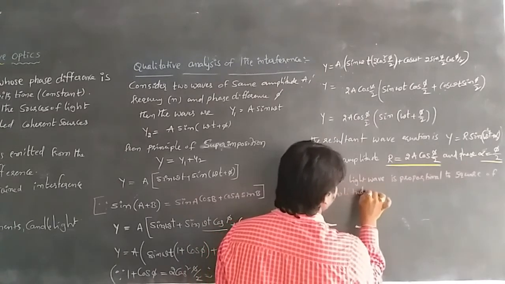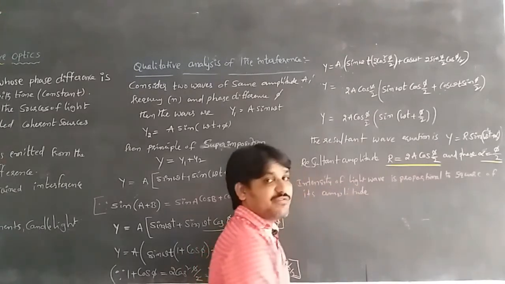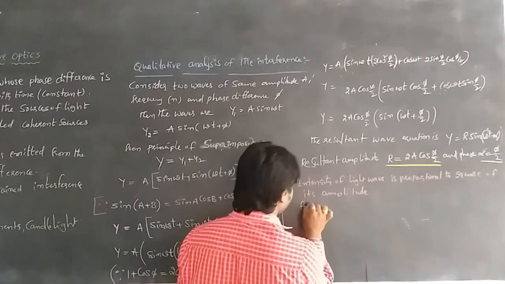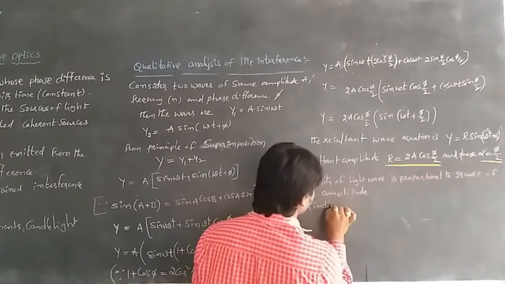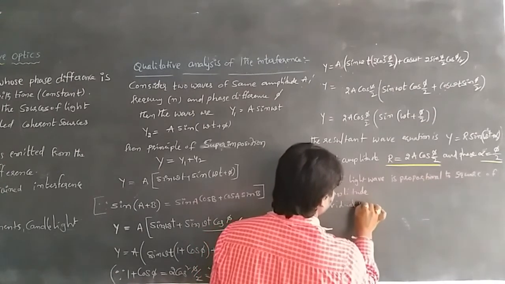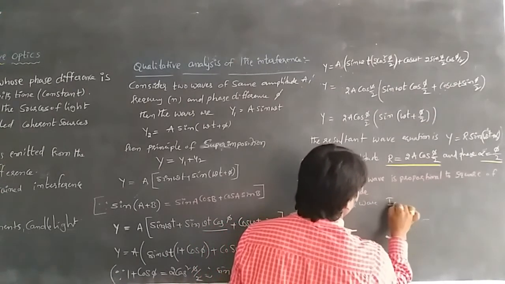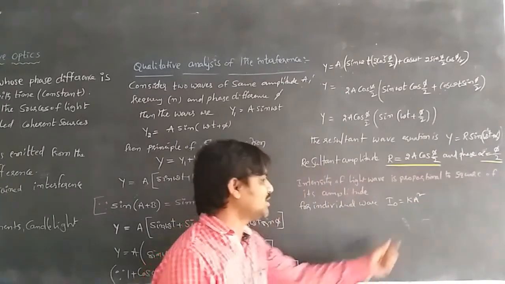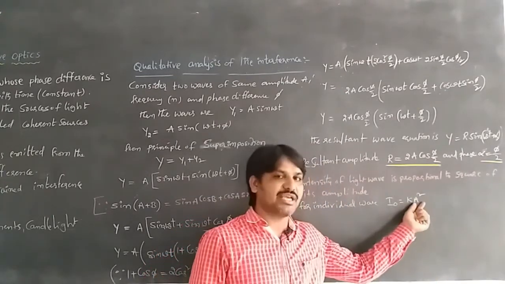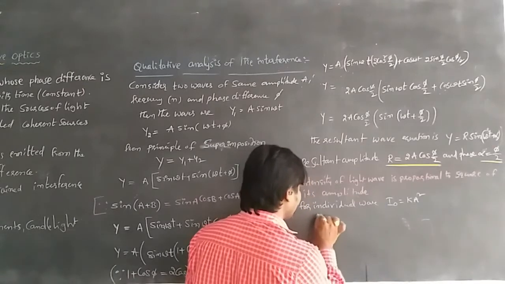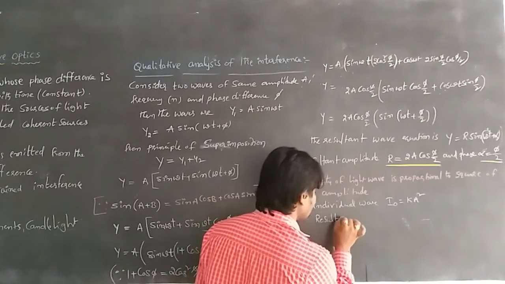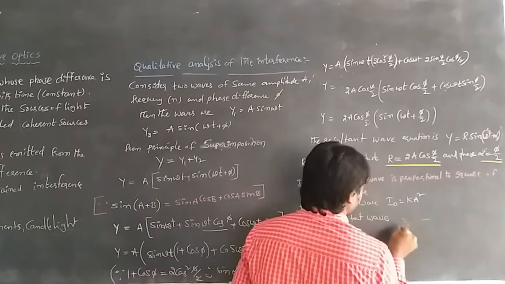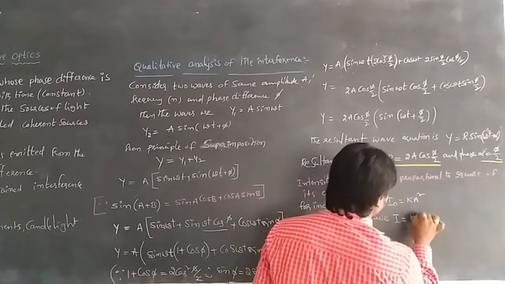So for the individual waves, two waves we have, I₀ = ka², because each has amplitude a. For the resultant wave, I = kR².